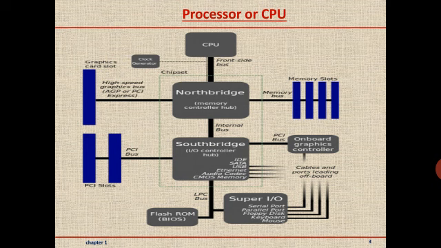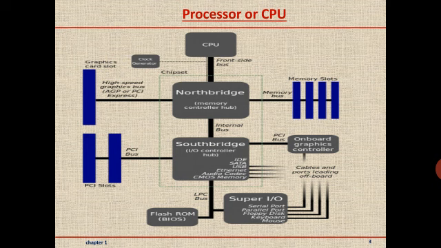Here in this diagram, we can see the general structure of the CPU. CPU takes the instructions from the primary memory, performs the required operations.